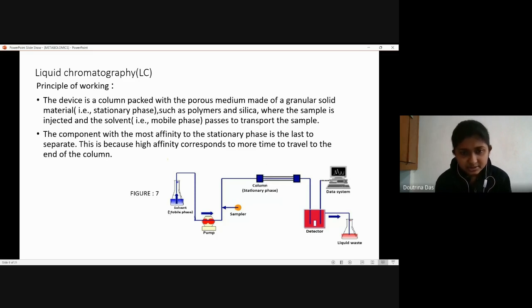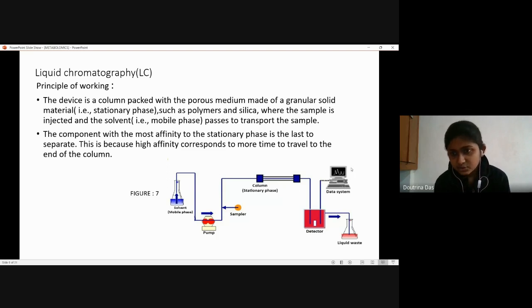Now here, as we see on the left side, this is the solvent or the mobile phase, and the solvent will come up through this pipeline. We have the pump that is driving the solvent here. We have the sampler, so the sample is coming in through here, and therefore the mobile phase or the solvent is carrying the sample, and it is going through this column or the stationary phase. The component with the most affinity to this particular stationary phase is the last to be separated. That is, the higher the affinity, the more time it takes to travel to the end of the column.